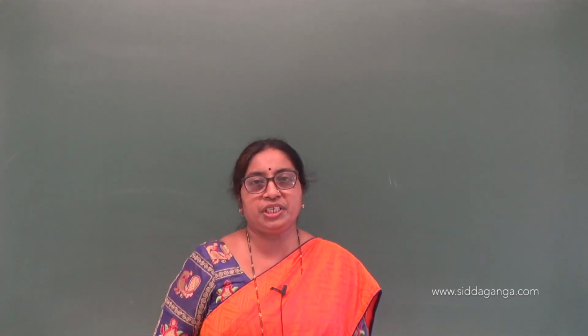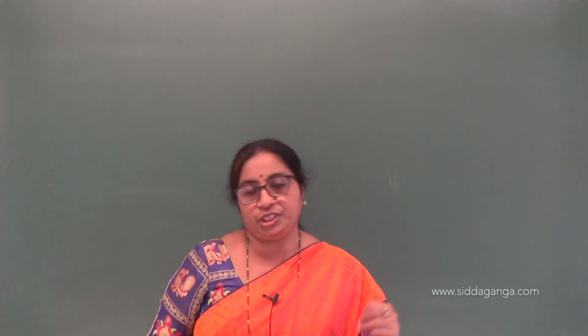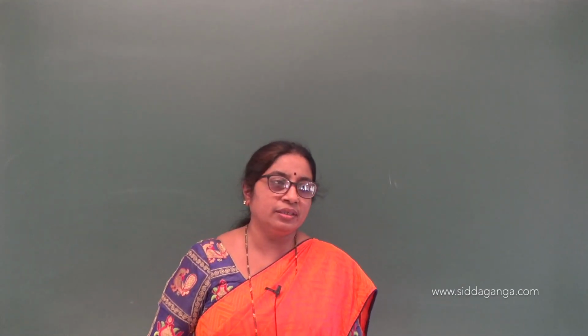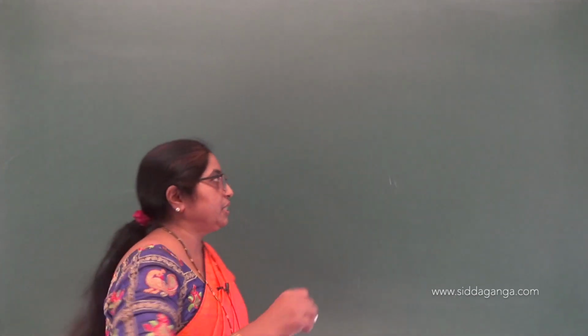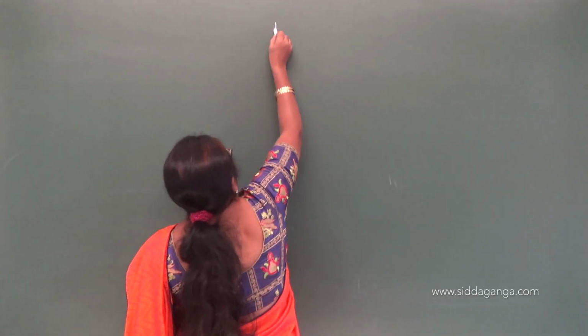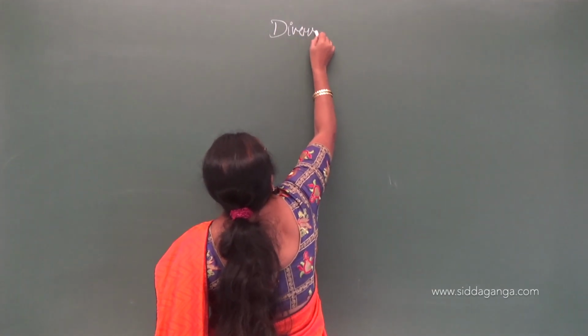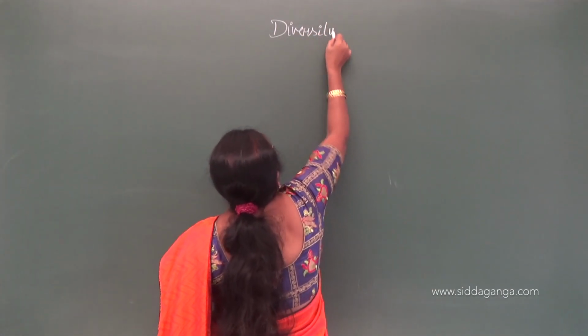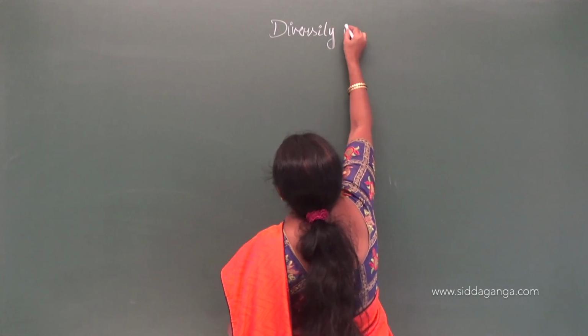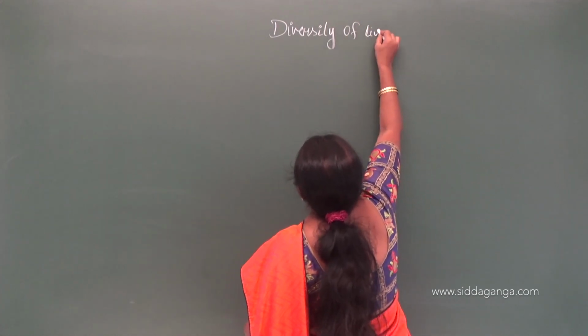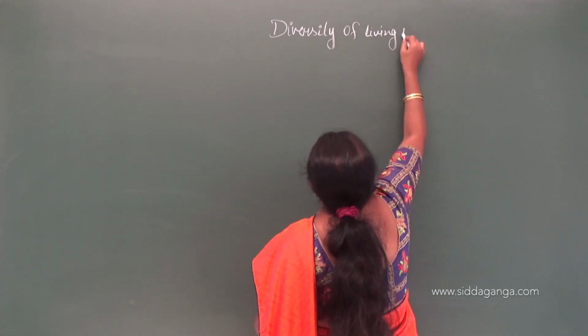In the first unit, I am taking the fourth chapter. Well, the name of the first unit is Diversity of living world.